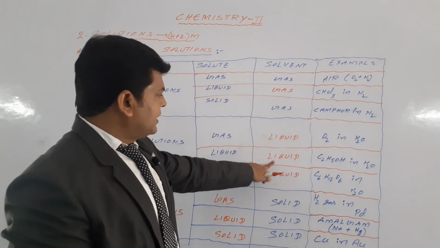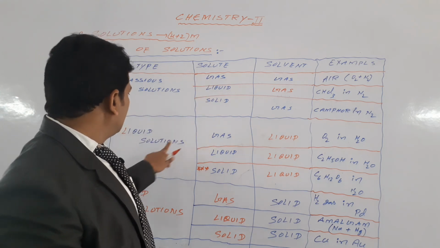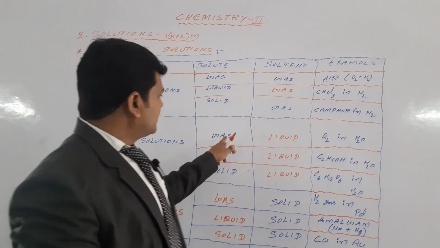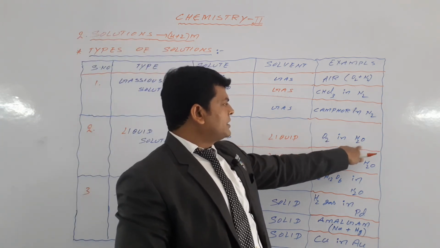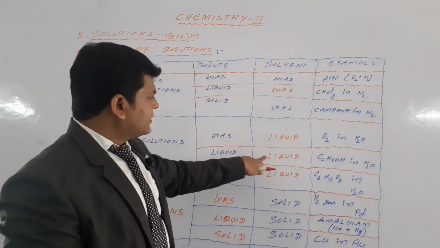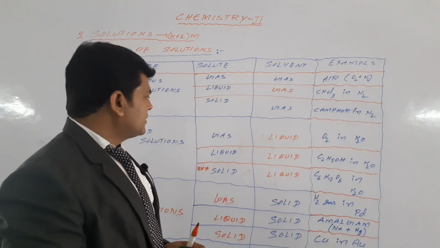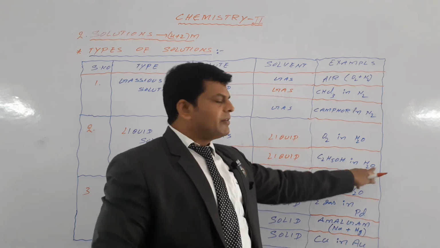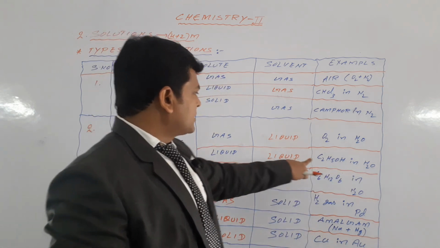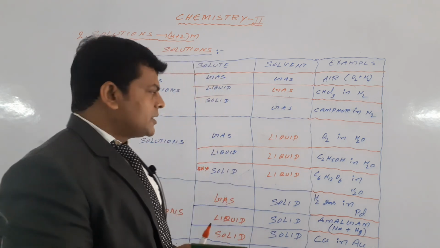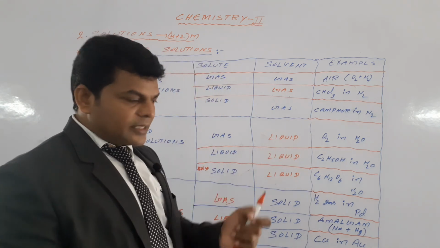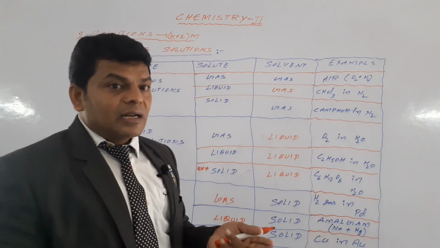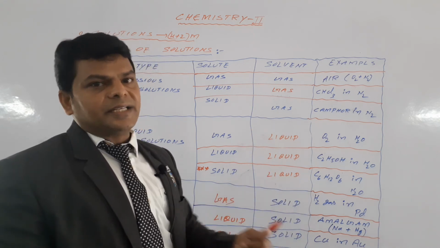Liquid solutions means the solvent is a liquid. Based on the solute, liquid solutions are again divided into 3 types. Gas in liquid solutions means gas is the solute and the solvent is water. Then liquid in liquid, where one liquid is ethyl alcohol and the other is H2O. Here ethyl alcohol is the less amount and water is the more amount. Water is capable of dissolving ethyl alcohol.